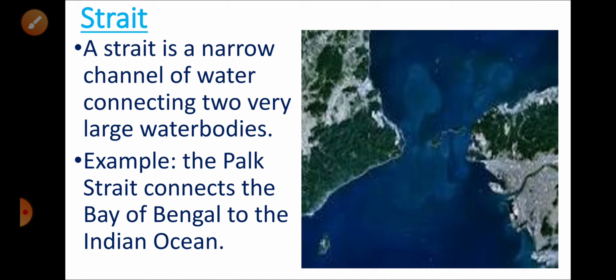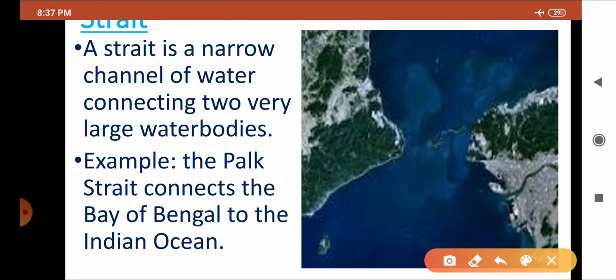Example, the Palk Strait connects the Bay of Bengal to the Indian Ocean. As you can see from this picture, the narrow channel of water connecting two water bodies is known as the strait.